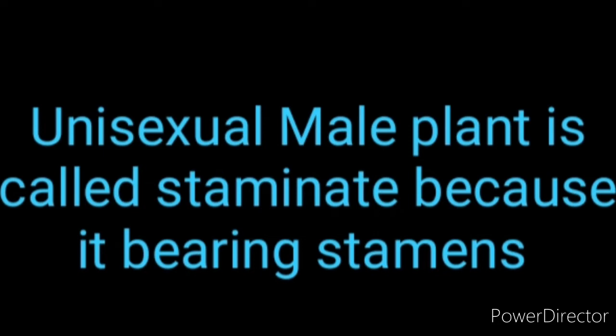Last year we studied the different parts of the flower. In that we saw that when stamens are present, stamens are the male reproductive structure. So from there we call it a unisexual male flower, because the stamens are present in that one. Then we should see the female plants. The female reproductive structure is called carpel or pistil.